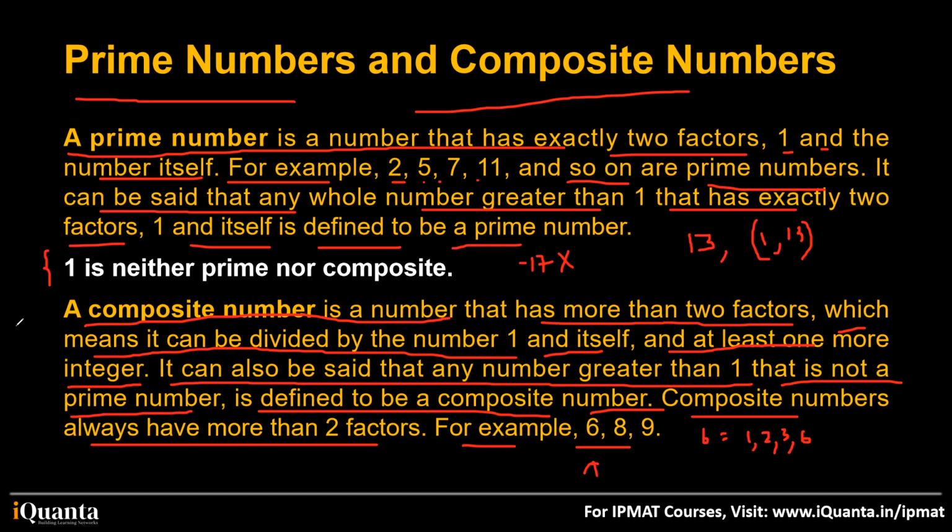Yes, sir. Fine. Now here we have written one statement, which is: 1 is neither prime nor composite. So 1 is not prime because 1 has only one factor. Prime numbers have two factors. And it is not composite as well, because composite numbers always have more than two factors. So this can be asked, if not in IPMAT Indore straight away, maybe in JIPMAT or Rohtak, or maybe in any other exam. Is 1 prime or not? 1 is not prime. 1 is neither prime nor composite.